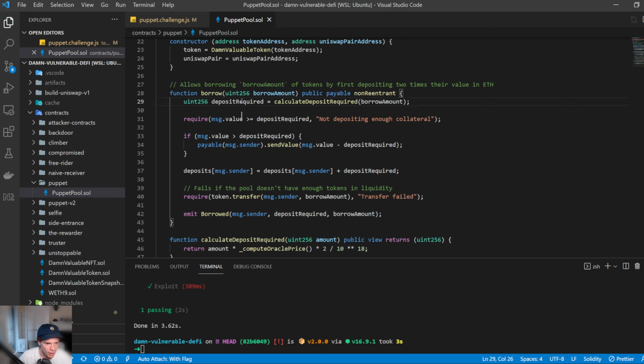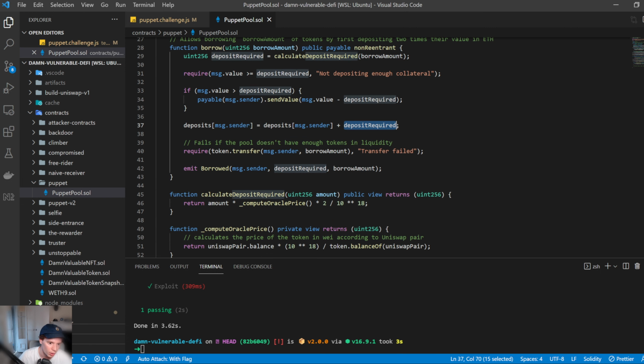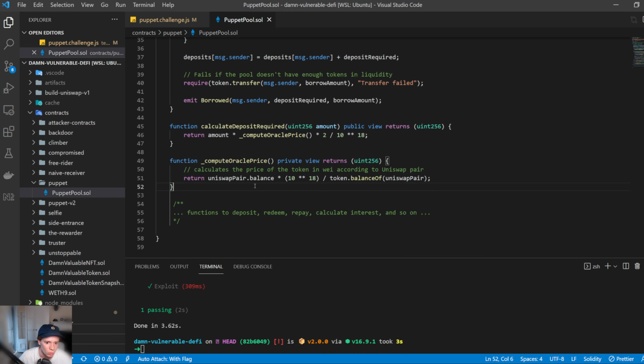Okay. So we now have the deposit required. Again, we want to borrow 10 tokens. That means we're going to have to deposit 20 ETH. So the message.value is going to be greater than or equal to the deposit required. Afterwards, it's just going to send the excess value back to us if it's greater. The deposit will then increase by how much we just deposited, and then it will transfer the token we want to borrow to us. Cool. All right, so that's the borrow, and we've also gone through these two as well.